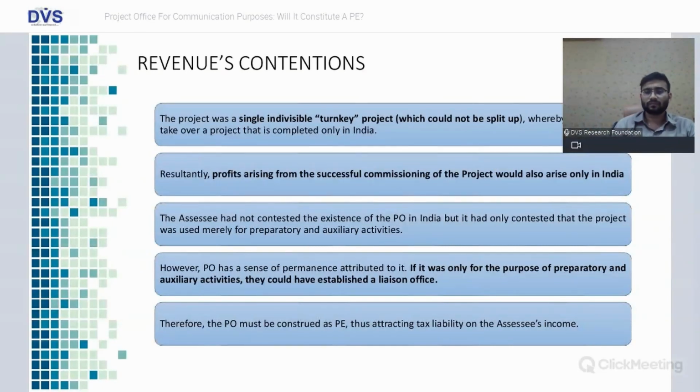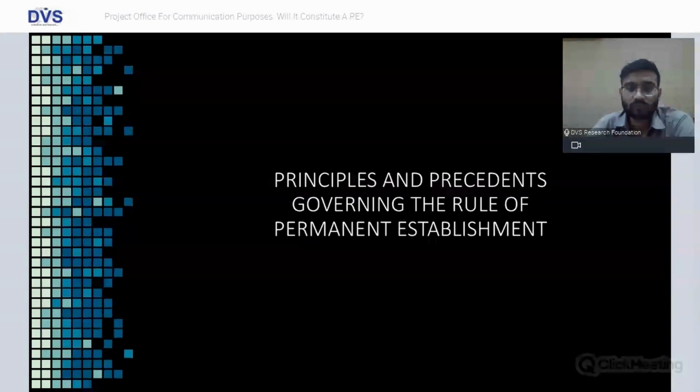So what was the different angle taken by the department? If the activities were not predominant or core activities, and those activities reflected the preparatory and auxiliary nature, then the assessee should have opened a liaison office instead of a PO. So these were the various contentions of the revenue.